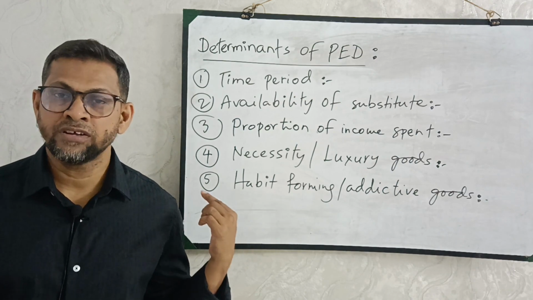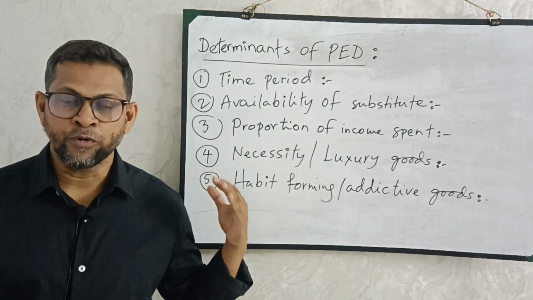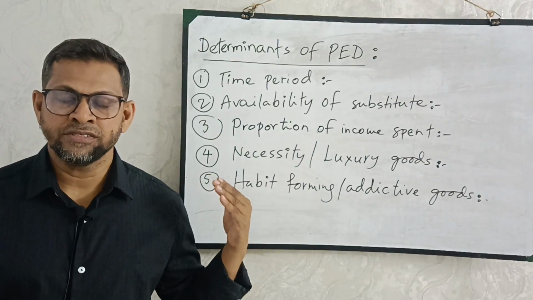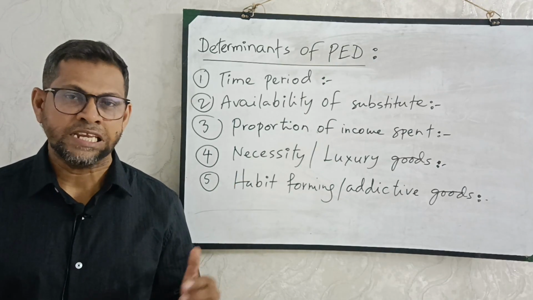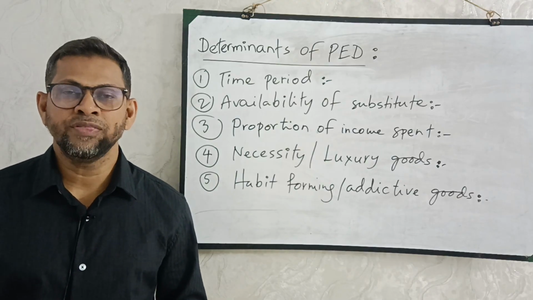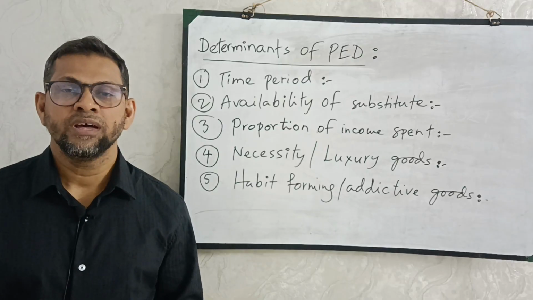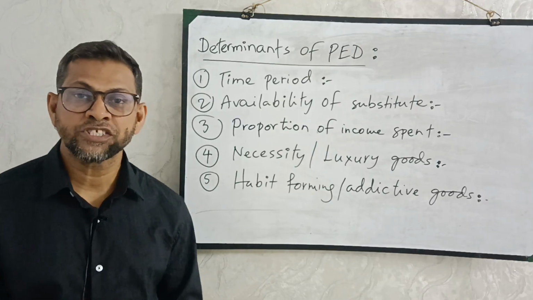So if there are available substitutes in the market, consumers will have more bargaining power and demand will be elastic. But if there are no substitutes or very few substitutes, consumers do not have that much bargaining power, and they will be less responsive and demand will be inelastic. Then the third point is proportion of income spent.